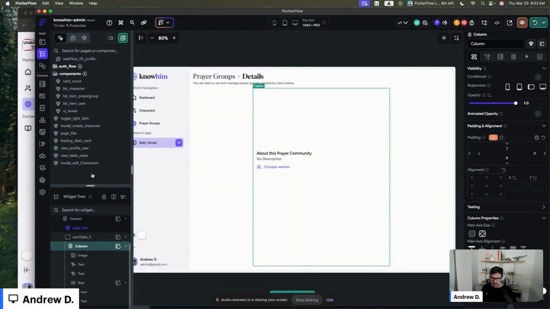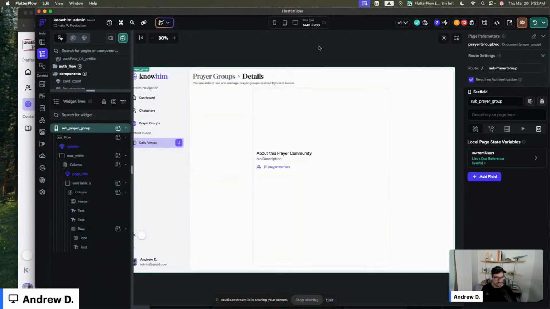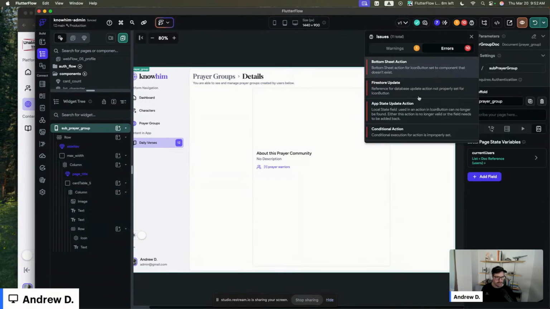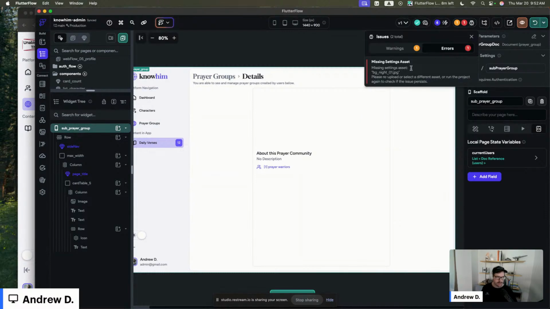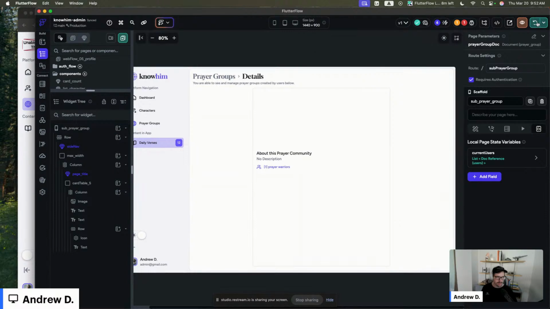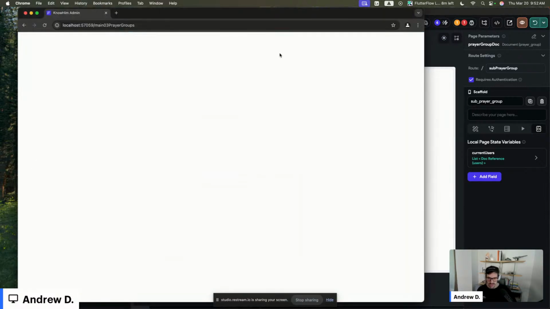What else do we have here? Why are we showcasing name of children? Okay, I was like, what in the world? All right, sick. Yeah, just removing that one widget removed all of our bugs. So that was good.